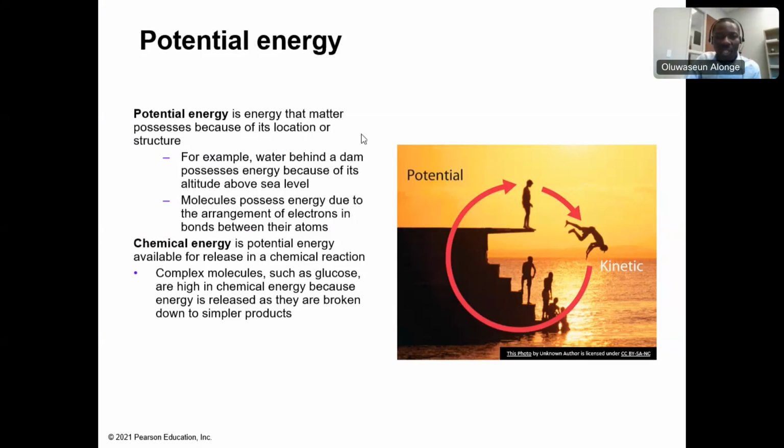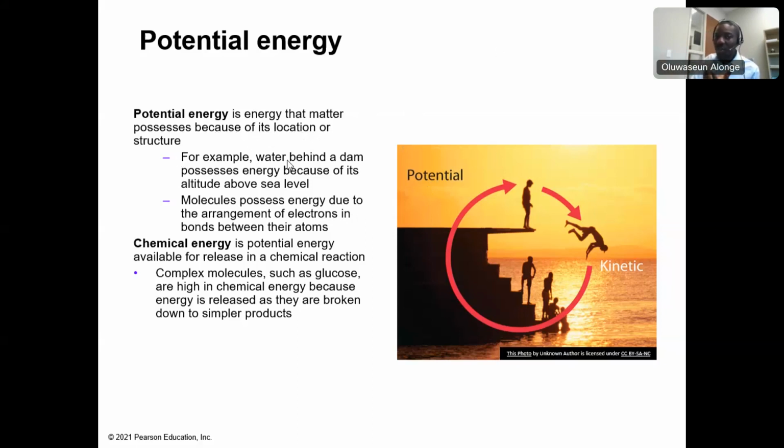So potential energy, like we said that kinetic energy is the energy in motion, then potential energy is the energy at rest. Now think about it. Potential is something that you have potential to use, is potentially there, but it's not used yet. So it's at rest. So potential energy is energy that matter possesses because of its location or structure.